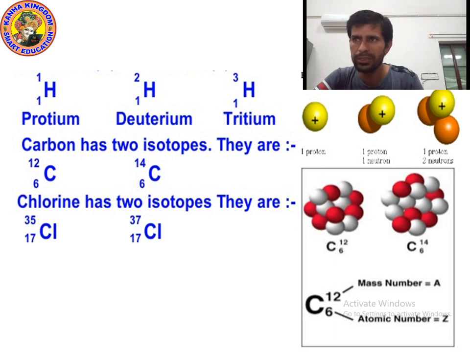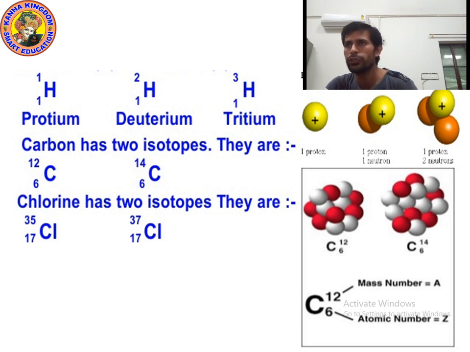So kids, I hope you understood. You can see the picture of the carbon 12 isotope also. And at the top you can see the picture of protium, deuterium, tritium. First, protium: a single yellow color ball. Can you see the single yellow color ball? Yes, it is showing protium because protium has mass number 1.